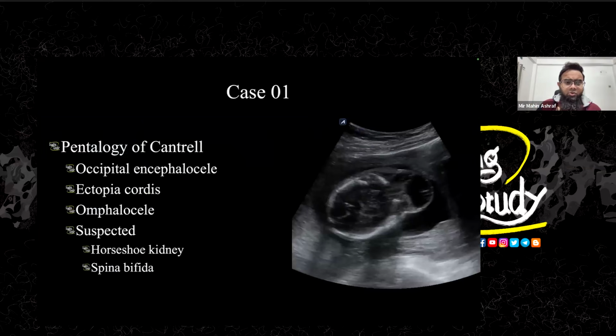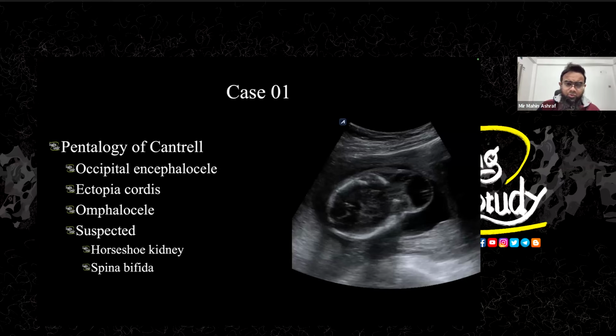Okay, so anyway, this was a case of Pentalogy of Cantrell, where we found the occipital encephalocele, ectopia cordis, and omphalocele. You can also combine other points like sternal defect, obviously it's present, and the diaphragmatic defect, without which we couldn't find both together. And also there were two suspicions in this patient, which can be evaluated on fetal MRI or on follow-up scan, though the patient will go for termination. You can search for the horseshoe kidney or spina bifida.